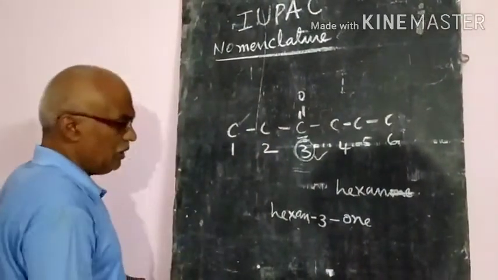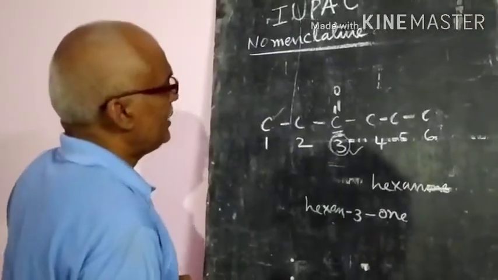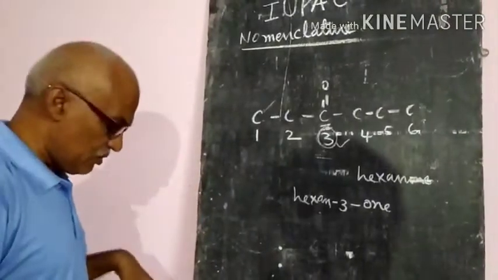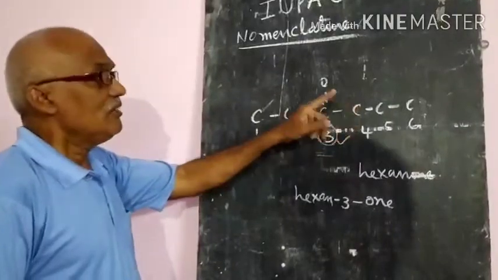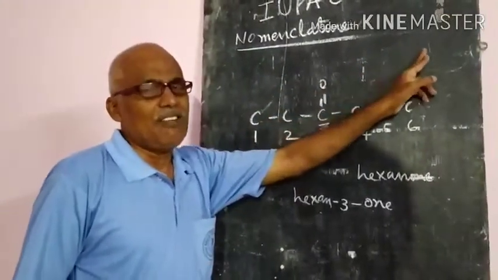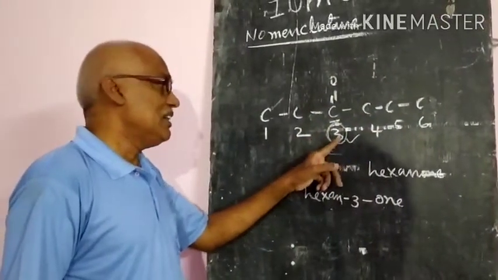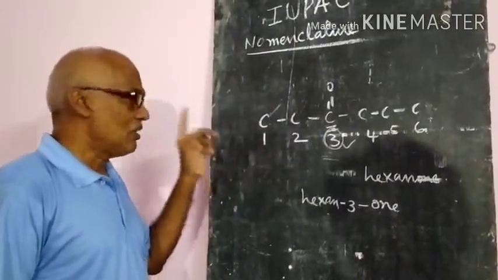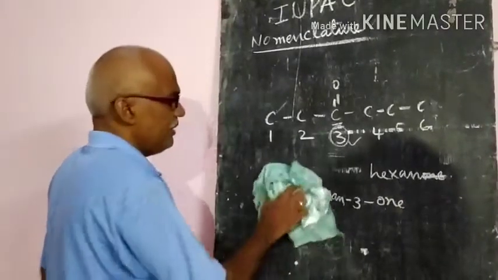That is the 3 rules we have now learned. What is the first rule? From the alkane, the E will be removed and "al" or "one" will be added. Second, in aldehydes having the longest chain, the carbon atom where the aldehyde group is there will be taken as 1. But in ketones it is not like that. The numbering starts from the end nearer to the carbonyl carbon atom, which will be taken as number 1. That is the third rule. Okay, so remember. Let us see one name.